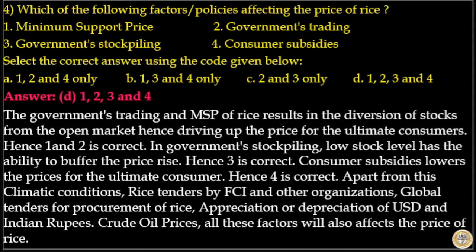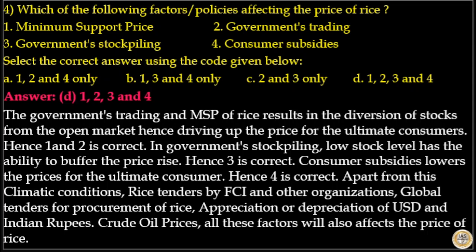The government's trading and MSP of rice result in diversion of stocks from the open market, hence driving up the price for ultimate consumers. Hence statements 1 and 2 are correct. In the government stockpiling, a low stock level has the ability to buffer the price rise.